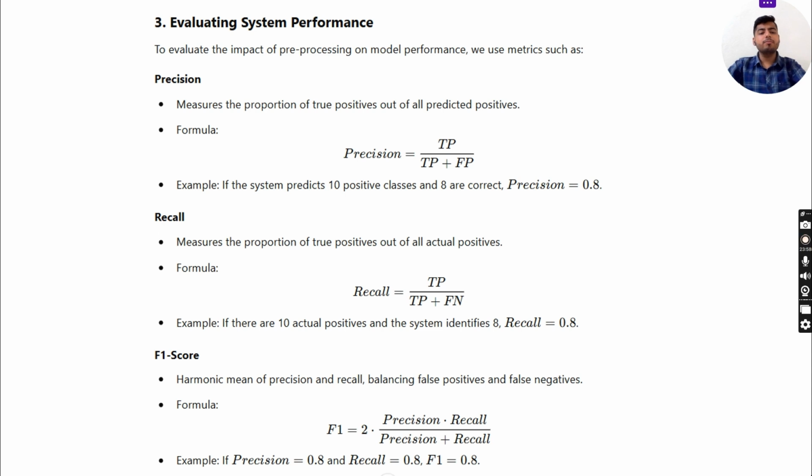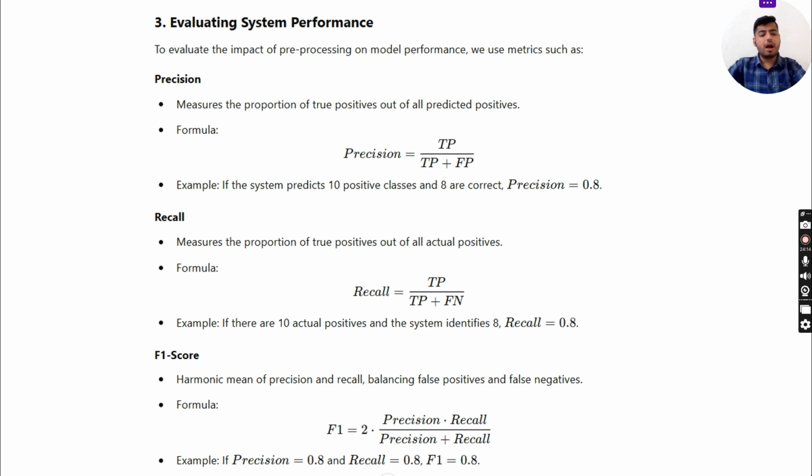Next metric is recall, which measures the proportion of true positives out of actual positives. Formula: recall is equal to TP by TP plus FN. An example: if there are 10 actual positives and the system identifies 8, recall is 0.8.